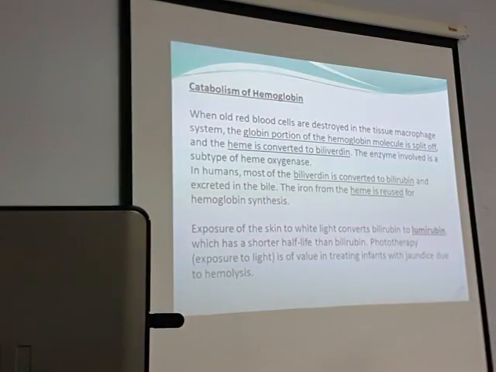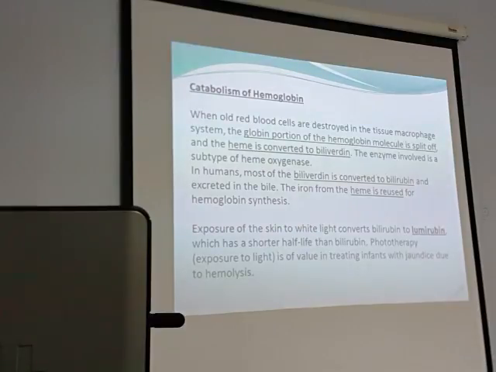And the best treatment for the infant, as you must have seen in the pediatric ward, is to keep it near a source of white light. Even a small tube light, a reading lamp. You must have a reading lamp at home. Reading lamps with white tube light. The infant is lying and the white light is kept on the infant. That is the treatment.